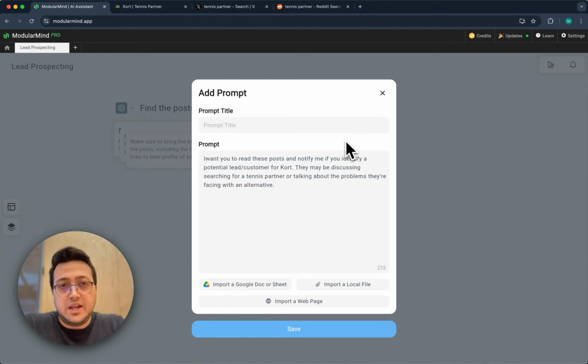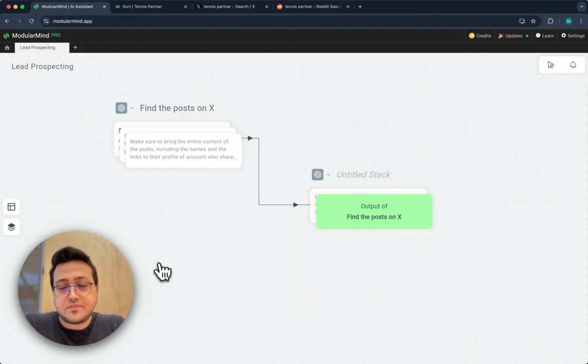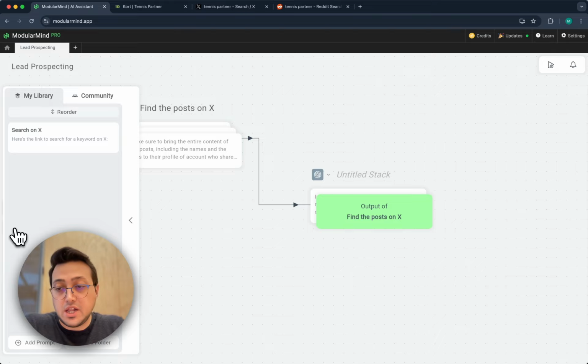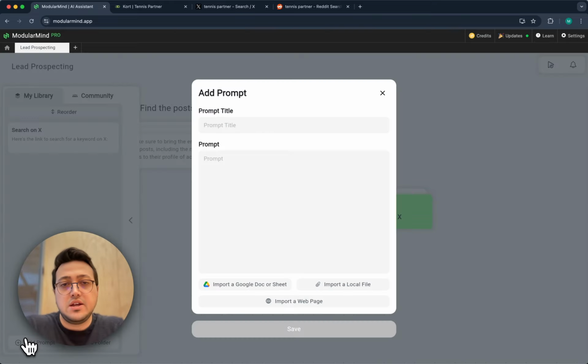For this workflow, providing details about the product will greatly help ModularMind, as I discussed about Court. So let's just go ahead and add the description for Court as well, because I didn't yet. So I'll first add the prompt again as a prompt in my library, because I will be using this one for my future workflows as well. So I'll go ahead and say Court description, add this as a prompt. I'll say I have an app named Court.